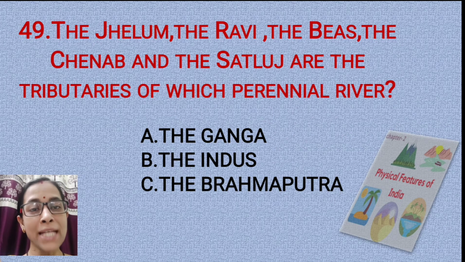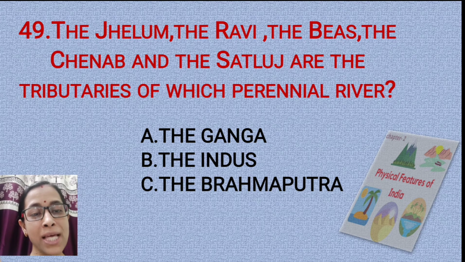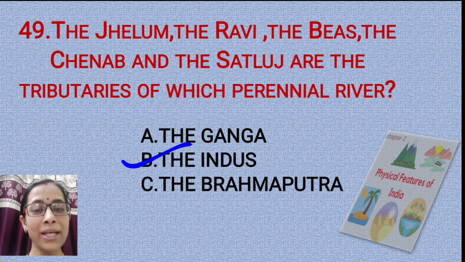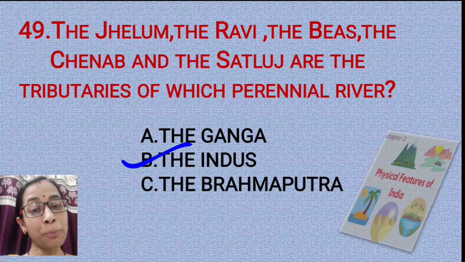Question number 49. The Jhelum, the Ravi, the Beas, the Chenab and the Satluj are the tributaries of which perennial river? Option A, the Ganga. Option B, the Indus. Option C, the Brahmaputra. The correct answer is option B, the Indus River. These five rivers also flow through Punjab. If a question is asked to name the five rivers flowing through Punjab, land of five rivers, you'll write all these: the Chenab, the Jhelum, the Ravi, the Beas and the Satluj.